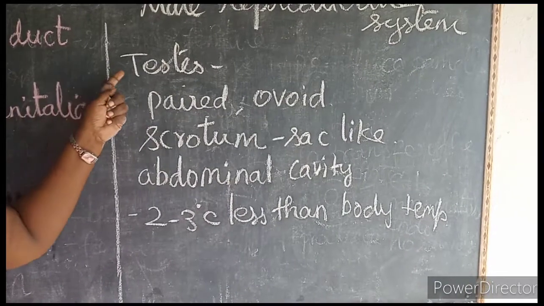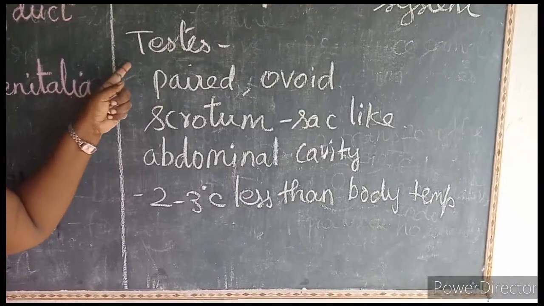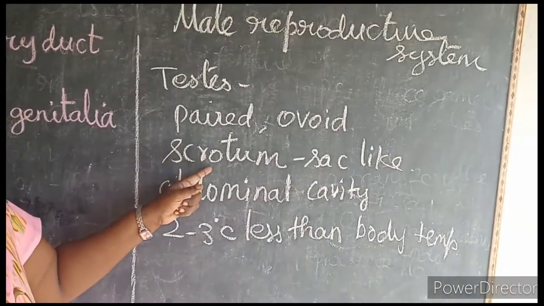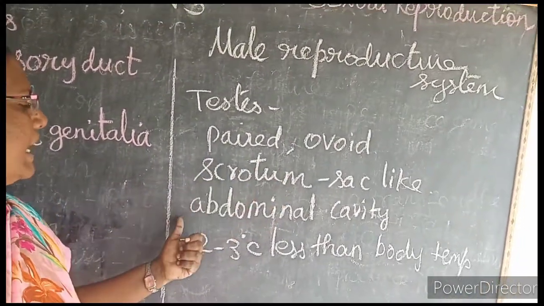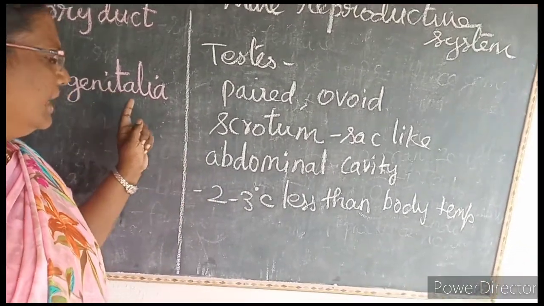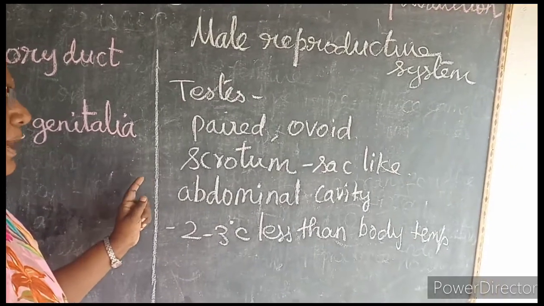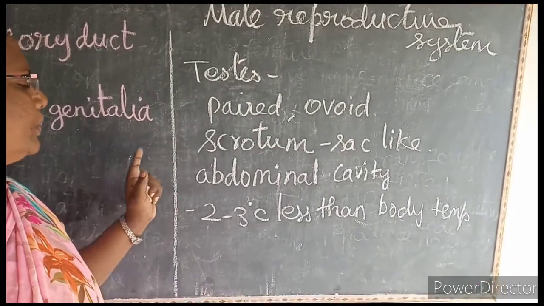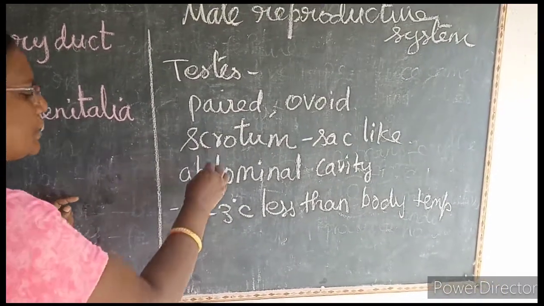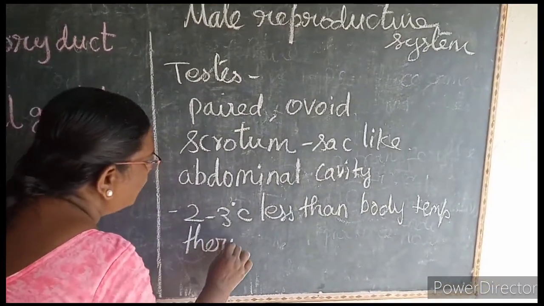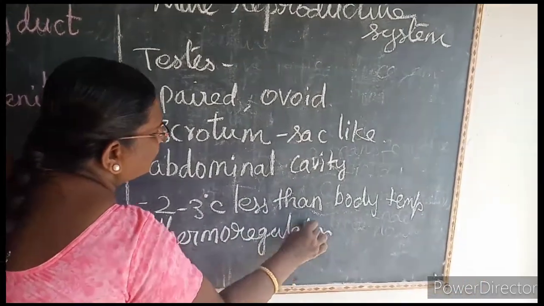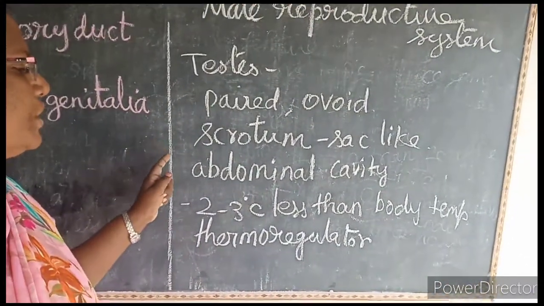So the testes are the primary male sex organ. They are paired, ovoid and lie in the scrotum, a sac-like structure outside of the abdominal cavity. Sperms cannot be produced at the normal body temperature. It needs 2 to 3 degrees Celsius lesser than our body temperature. Hence the scrotum acts as a thermoregulator for spermatogenesis, the formation of sperm.